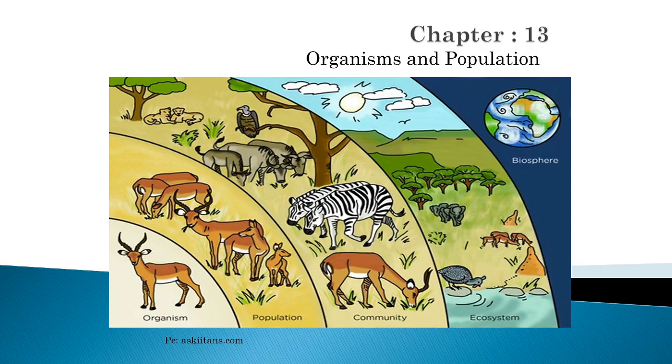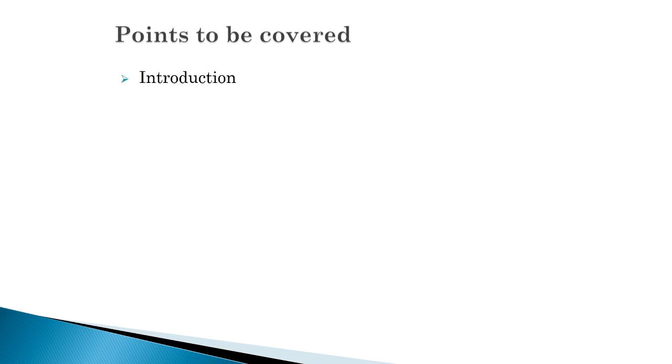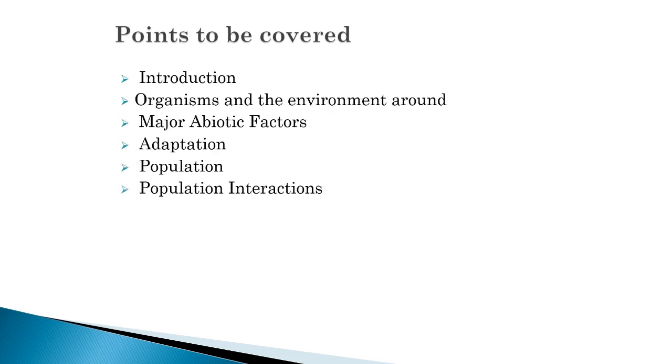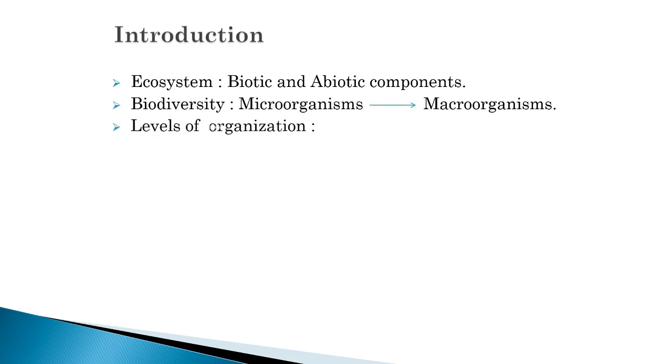Hello student, let us start with our chapter number 13, Organisms and Population. In that we are going to study different topics such as introduction, organisms and the environment around, major abiotic factors, adaptation, population, population interactions. Let us start with the introduction.